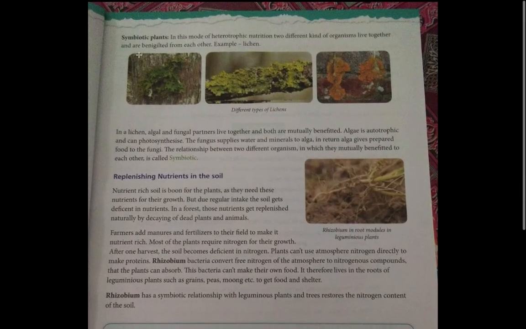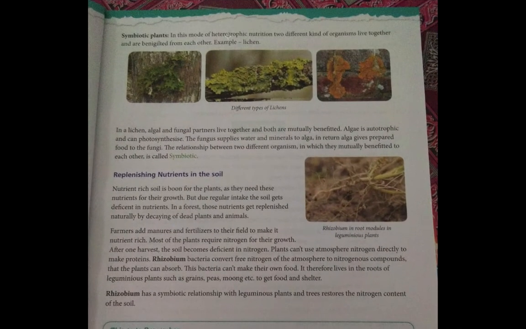Now we come to symbiotic plants. In this mode of heterotrophic nutrition, two different kinds of organisms live together and benefit from each other. Example, lichen. In a lichen, algae and fungal partners live together. Both are mutually benefited. Algae is autotrophic and can photosynthesize. The fungus supplies water and minerals to the alga.